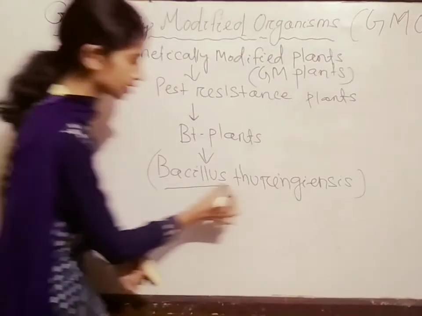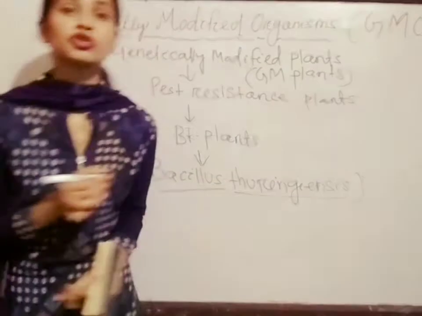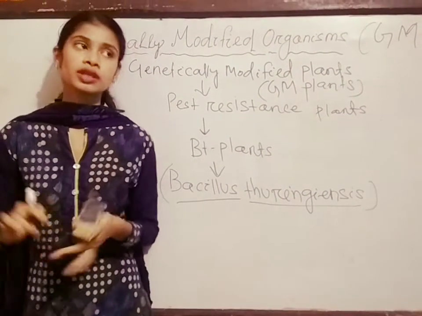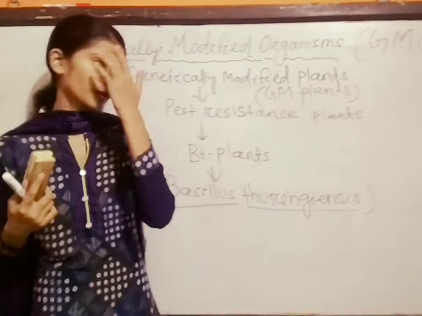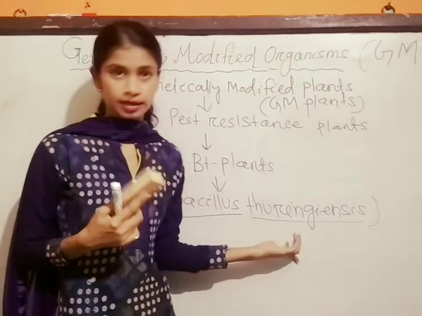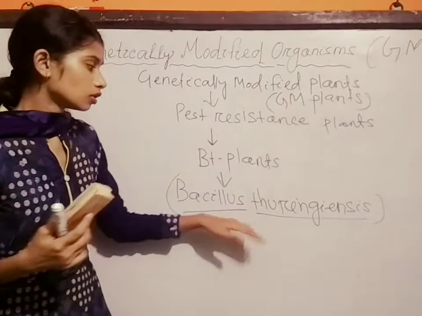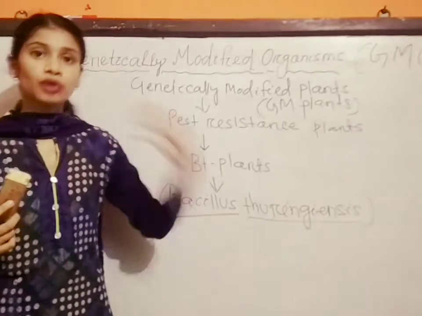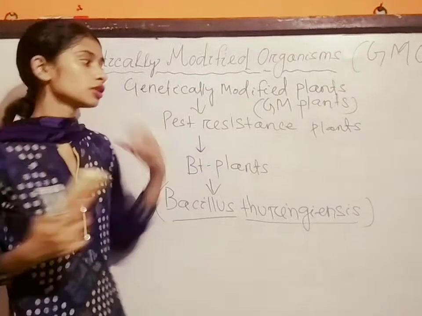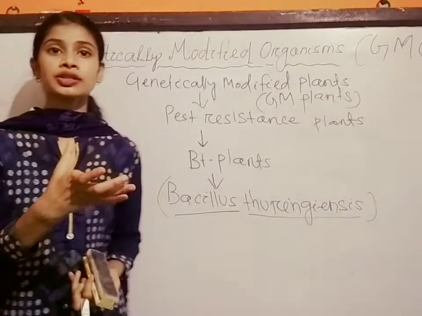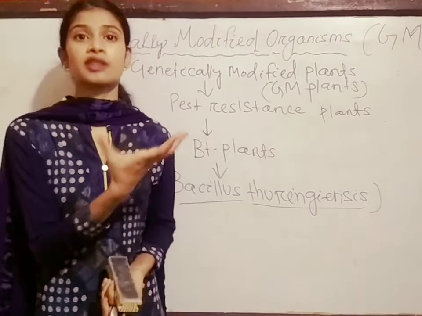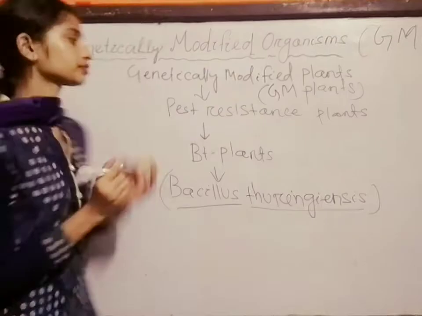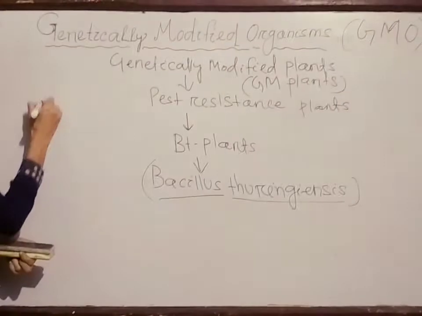It's a bacterium, found in soils in adequate amounts, and it is a gram-positive bacterium also. Bacillus thuringiensis produces a product which is used as a pesticide in the plants.